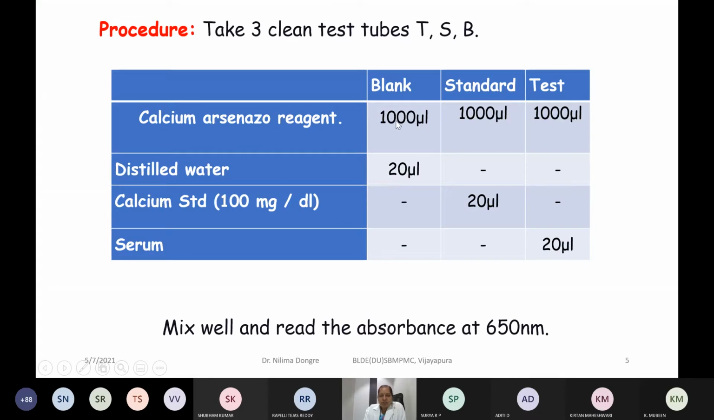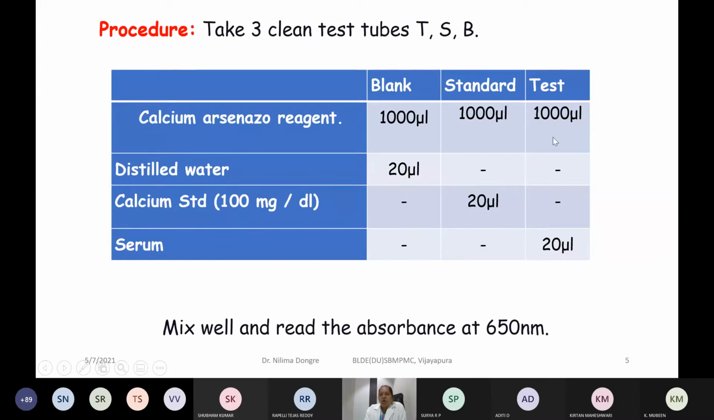So blank will always be devoid of any sample. Standard is standard calcium, that means we have a known concentration of calcium in that particular solution. You have to take equal quantities of the serum sample, which is the patient sample. The volume in all three will be uniform. You see here 1000 microliter of the reagent, 20 microliter of the sample, and in all three the ultimate volume is 1020 microliter. Is it not?